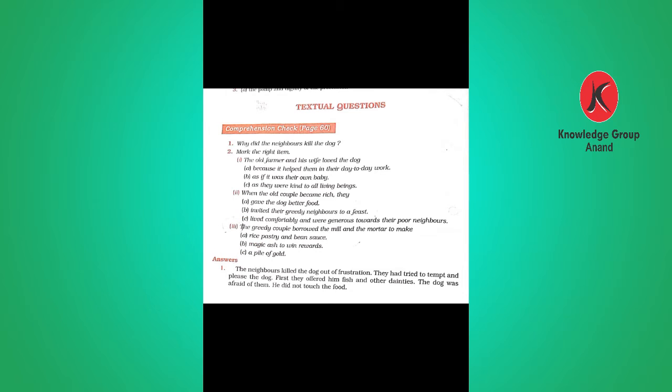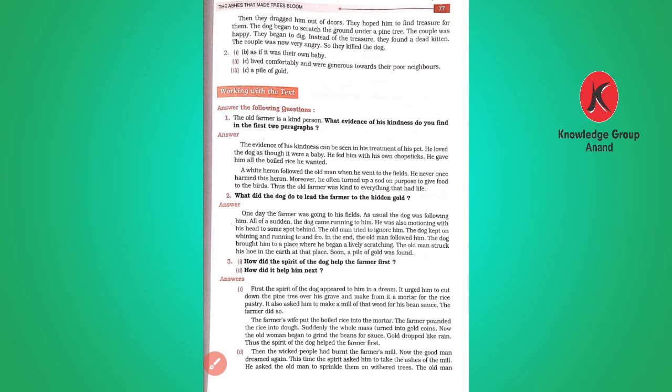Now, after completing the comprehension check 1, let's go on to working with the text. Answer the following questions. The first question is, the old farmer is a kind person. What evidence of his kindness do you find in the first two paragraphs? So we have to look into the first two paragraphs. In that there is the answer.